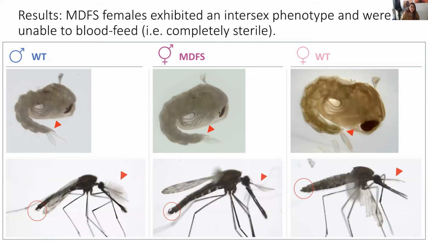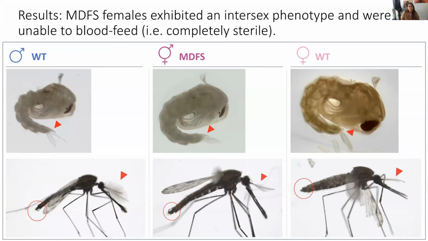And as adults, our MDFS females displayed the intersex phenotype I had described before, when females have two null alleles at the doublesex locus. So on the left, we have a wild-type male with characteristic plumose antennae and also claspers facing the abdomen. On the right, we have a wild-type female with no plumose antennae and no claspers. And in the middle, we have our intersex, which has some plumose antennae and a clasper that is actually inverted towards the back.